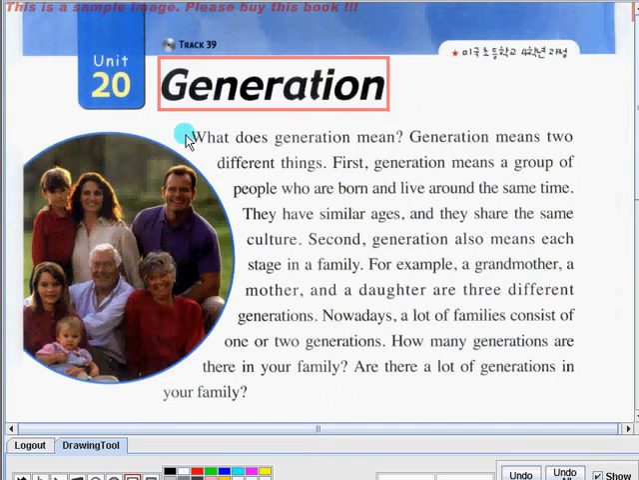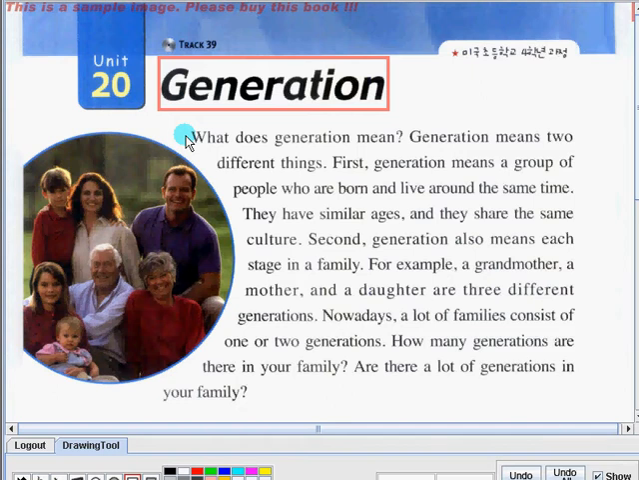First, I will read it slowly so you can be familiar with how the words should be pronounced, and after that, you can join me as I read it for the second time. So listen carefully. I will start now.